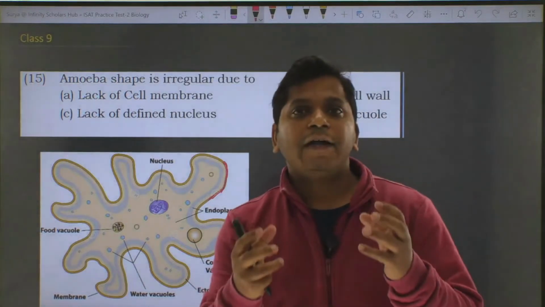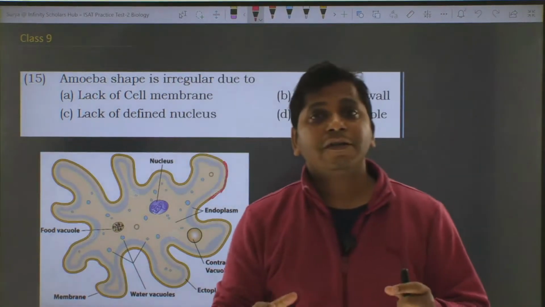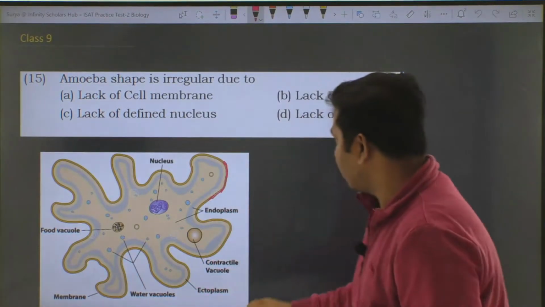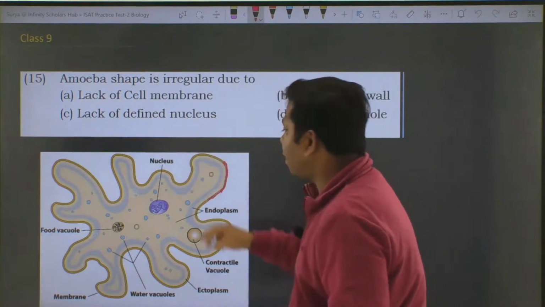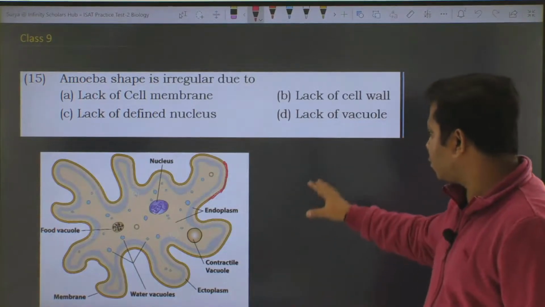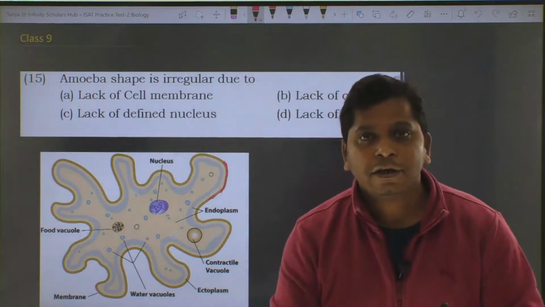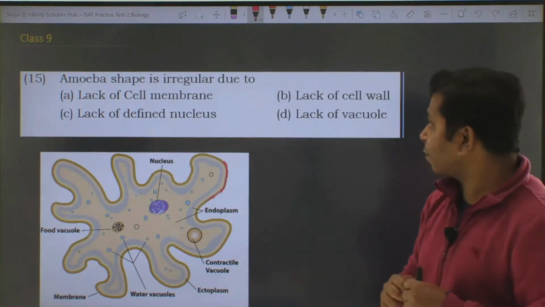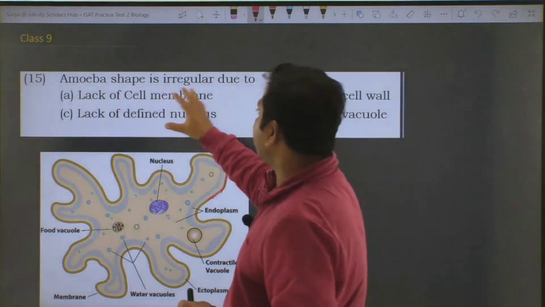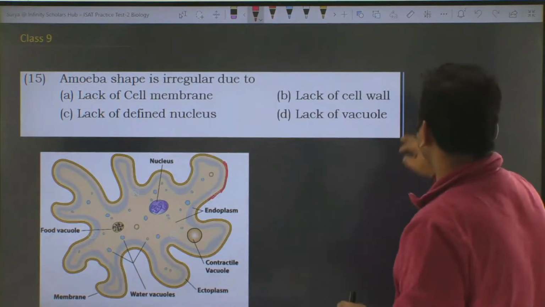If an organism has an external structure which is a cell wall, that organism cannot change its shape because it's a rigid structure. Whereas an organism whose external structure is a cell membrane, made up of lipids and proteins, is flexible and can therefore change its shape. So lack of cell wall gives amoeba an irregular shape, and option B is the correct choice for this question.